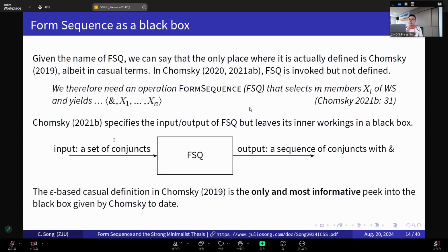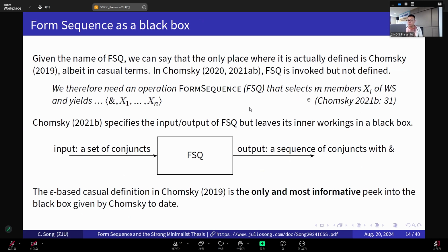Given the name of form sequence, which basically literally says form a sequence, we can probably say that the only place where its inner workings are actually defined is Chomsky 2019, albeit in very casual terms. And then in Chomsky 2020 and 2021, form sequence is still invoked, but it's just invoked. It's not really defined in an internally oriented way. Okay?